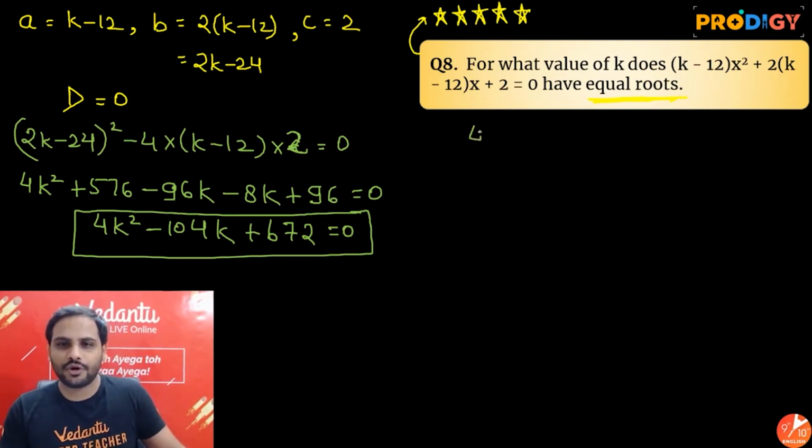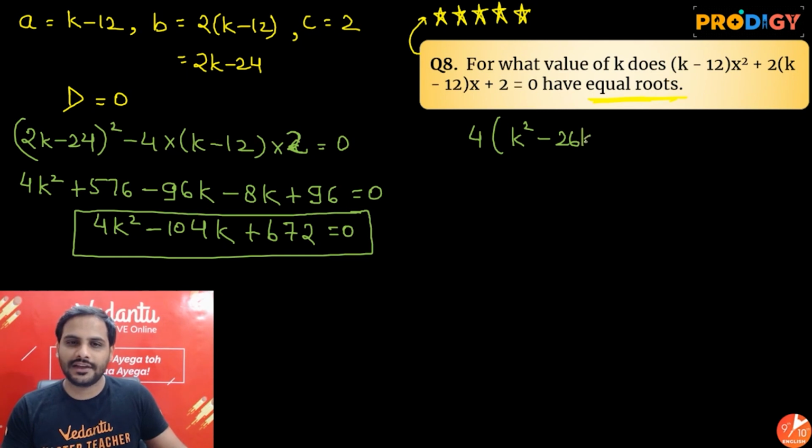So let's take 4 common. We'll be left with k square minus 26k, and here plus 168, is equal to 0. Sorry, here I have put the bracket at the wrong place.